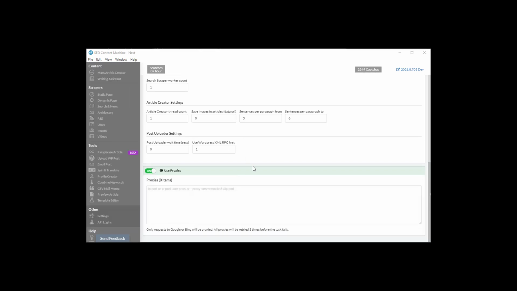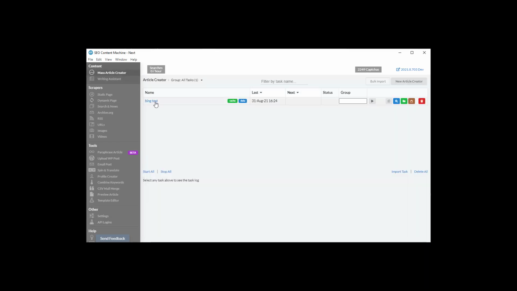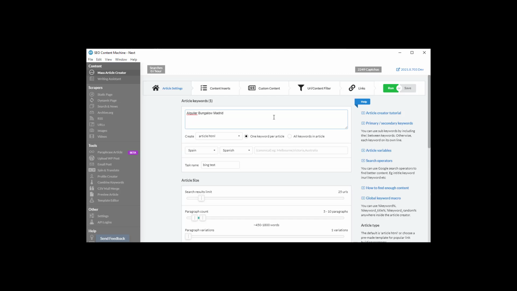One of the big additions in the month of August was to the mass article creator, and now we have the option of using article variables. So the tutorial for article variables is here, available in the link on the right hand side. But basically, once you have your keyword, you can add an article variable. I suggest that you start your variables in uppercase. You have an equals sign, you can type in what you want your variable to be.